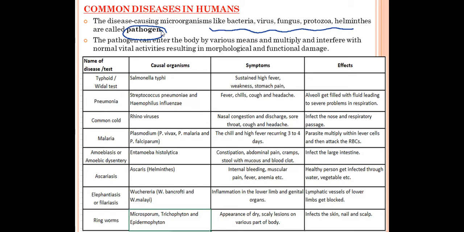So how do we get disease from these pathogens? Pathogens enter into our body by various means. They can enter through the food that we eat, through the water which we drink, and they will multiply in our body. They will grow inside our body, and after that they will interfere with the normal systems of our body, meaning they will harm our body. Many of the functions and processes in our body will stop because of those pathogens, and after that we can get many diseases. So let's learn about the diseases which we get because of bacteria, virus, fungus and protozoa.